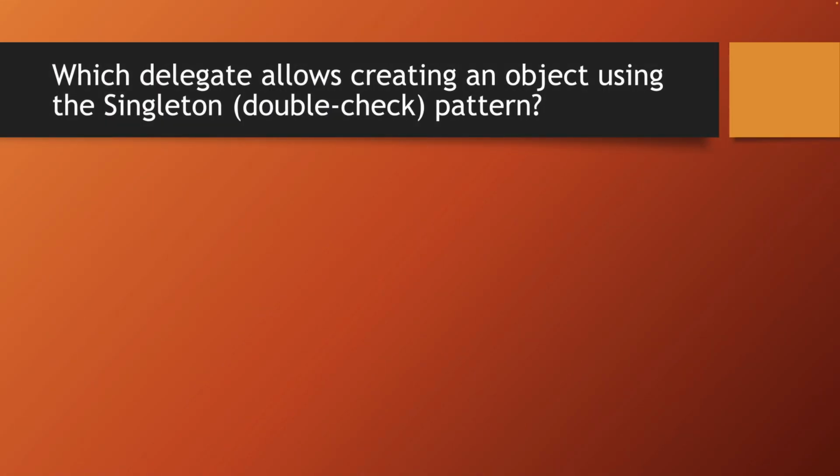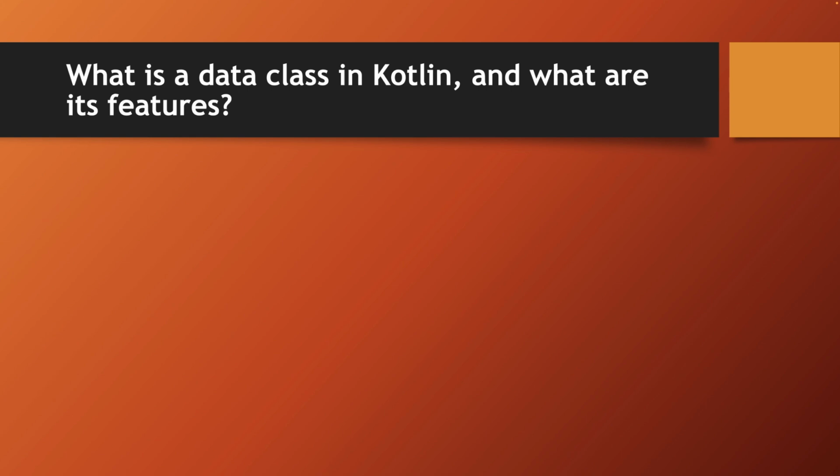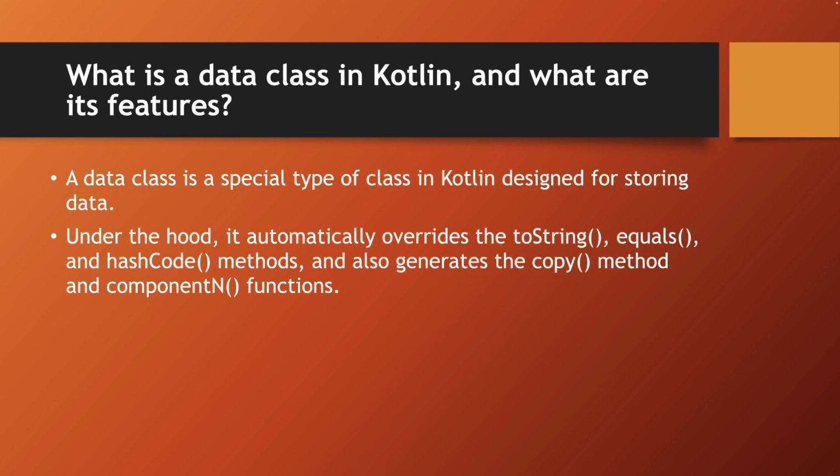Which delegate allows us to create an object that internally uses the singleton pattern with the double check locking? We looked at this a few lessons ago, as this delegate is called by lazy. What is the data class in Kotlin, and what are its main features? A data class is a special type of class in Kotlin designed for storing data.